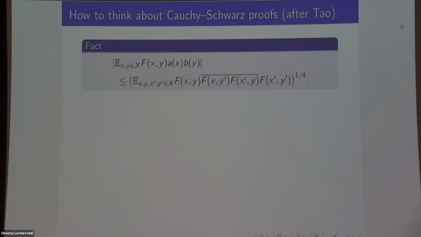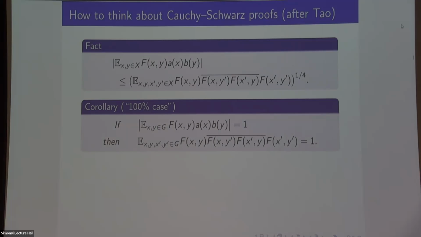So, for instance, take this thing that we already proved, this most basic Cauchy-Schwarz argument. How should you think about this? Well, first of all, why is it true? Why would you expect this to be true? The way you have to think about it is to look at the 100% case, the extremal case of this inequality, and then think about why that's true.